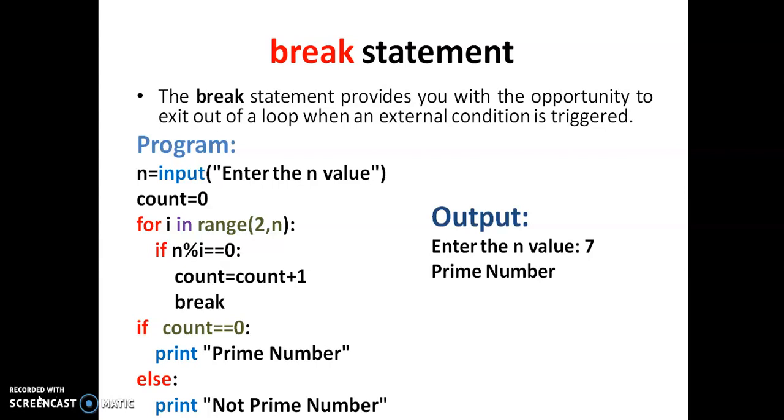Here the output: n is 7, and we are printing the output as it's a prime number, because 7 is divisible by 1 and 7 only.